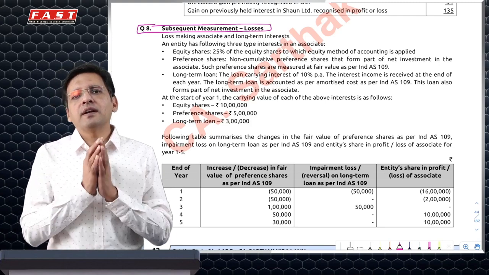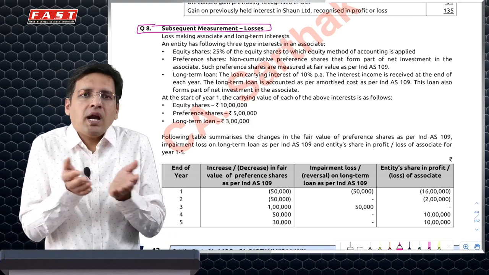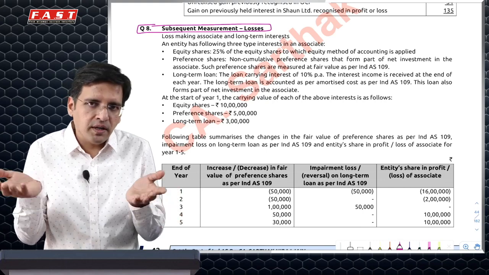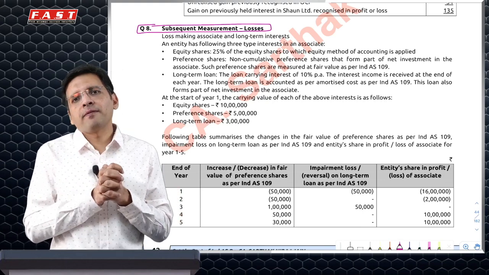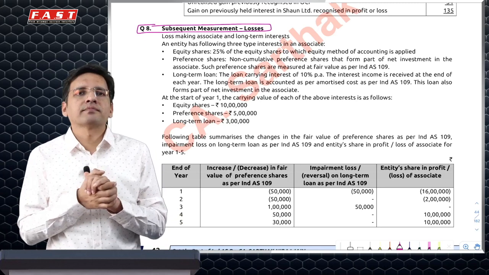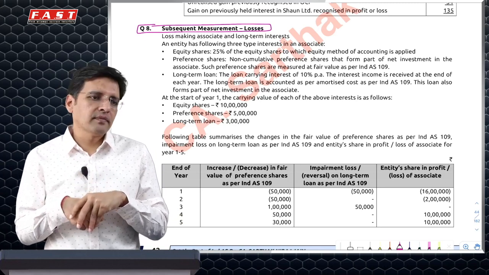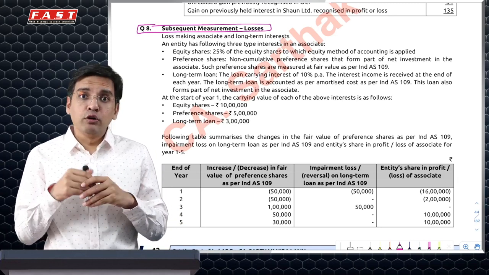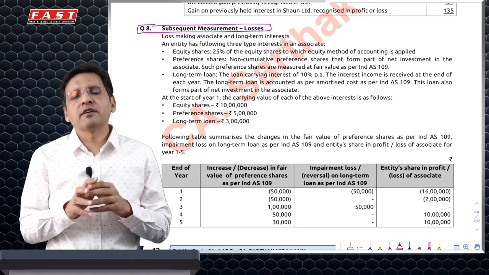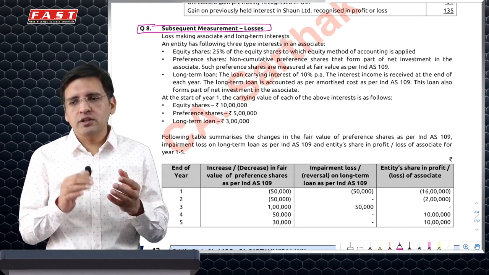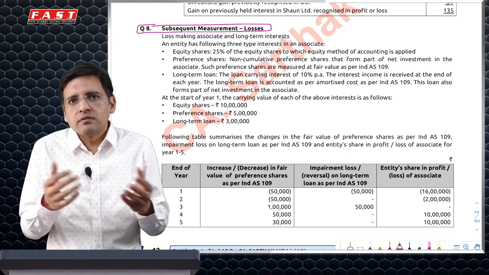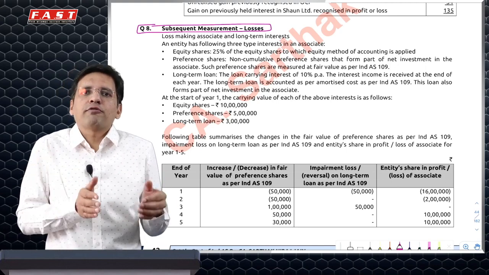Because ultimately, even preference share, the money may actually be lost if the company is making huge losses. You should kind of book losses there itself. Even loan if you have given. However, see, if you have given a loan at market rate of interest, not just because it was your associate, but due to some other commercial reason, that will not form part of your net investment.